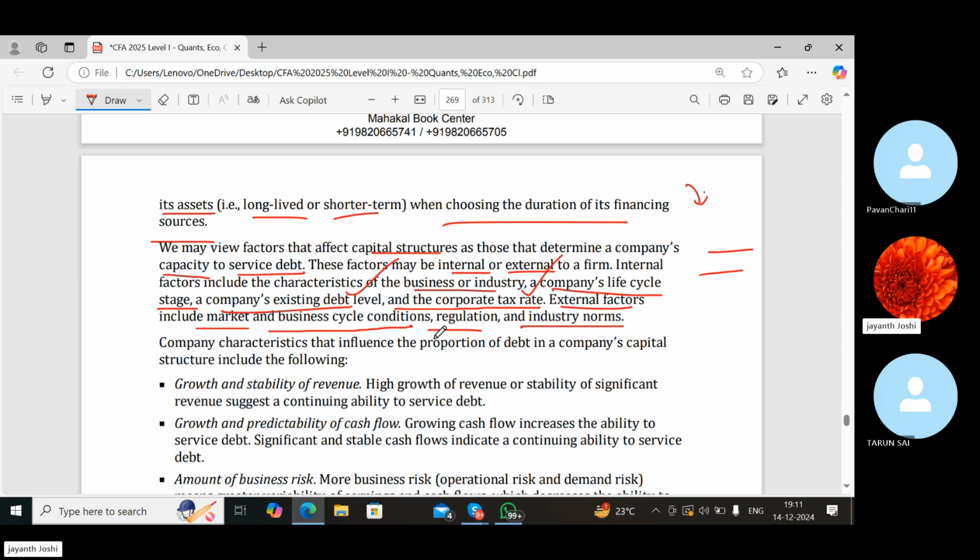And accordingly they will be seeing what kind of capital they should be going for, long or short or whatever. Okay, so all these factors are important to be considered.